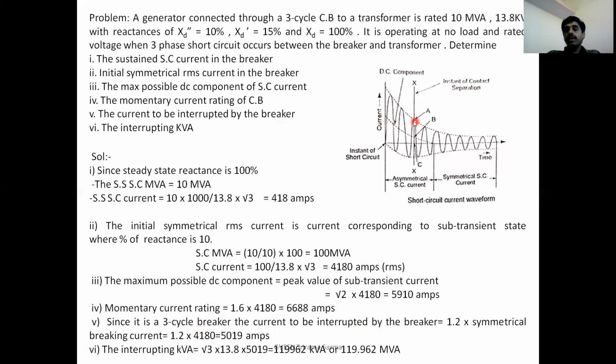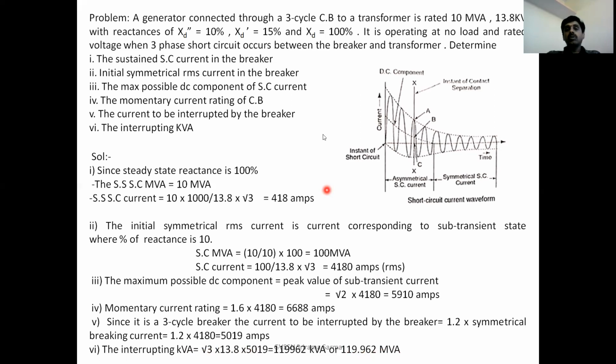So you have to calculate the current to be interrupted: 1.2 into 4180, that is 5019 amperes. These multiplying factors depend upon different circuit breakers. The interrupting kVA is given as root 3 times voltage into this current 5019, that is 119.962 MVA. So this is the way we can calculate various circuit breaker ratings from the given data.